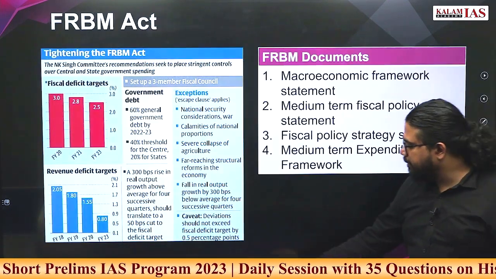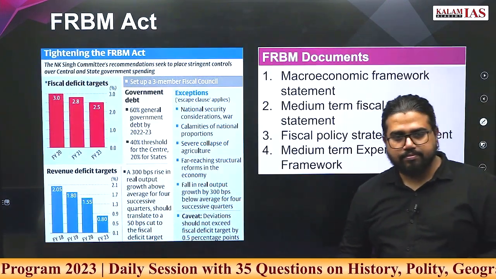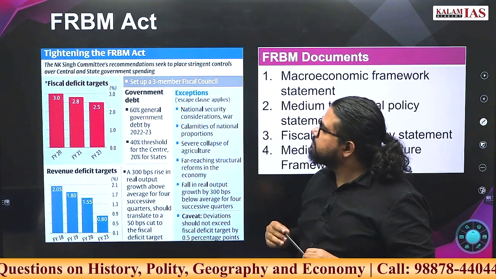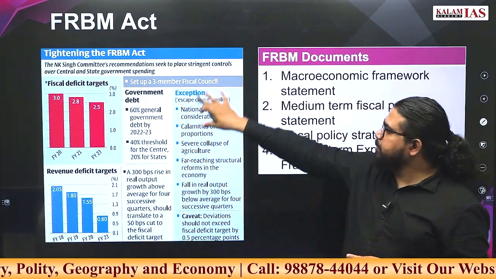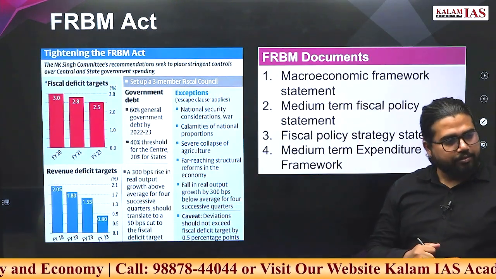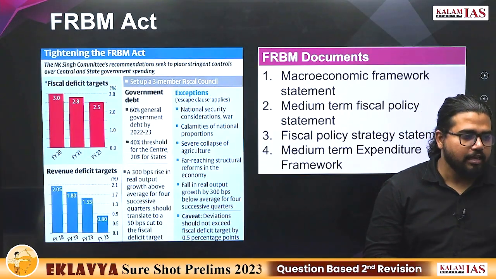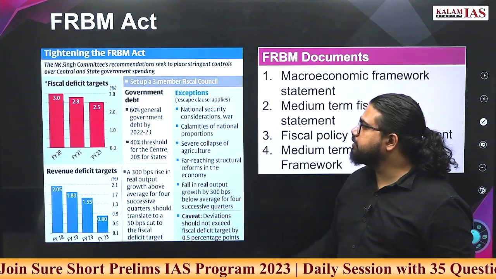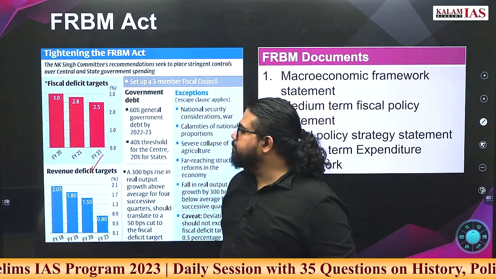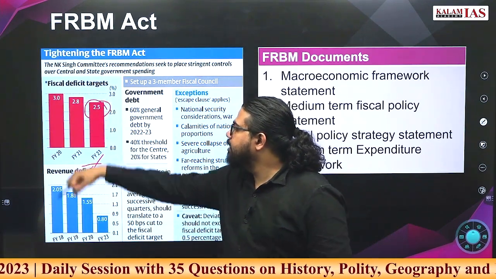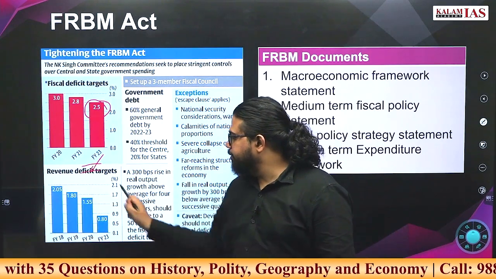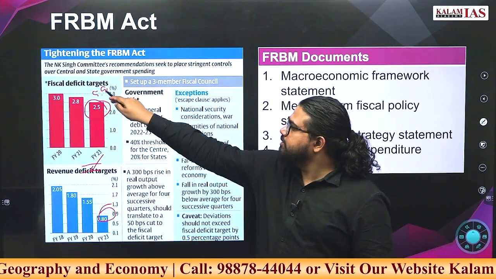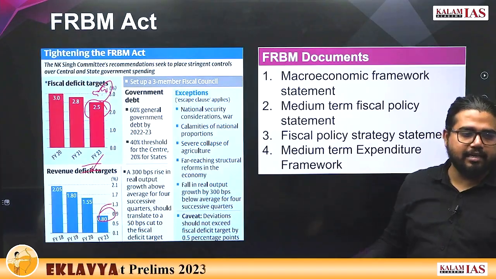Go ahead. What is the FRBM Act? Fiscal Responsibility and Budget Management Act, basically. What is the purpose of this? Fiscal discipline in spending of governments. Which government is it applicable to? Center as well as state. What are the different targets as of now? This was before the pandemic. By 2023, fiscal deficit is to be attained at 2.5%. Revenue deficit at 0. What rate are we going at right now? 5.9%. That was because the pandemic created all the disruption.